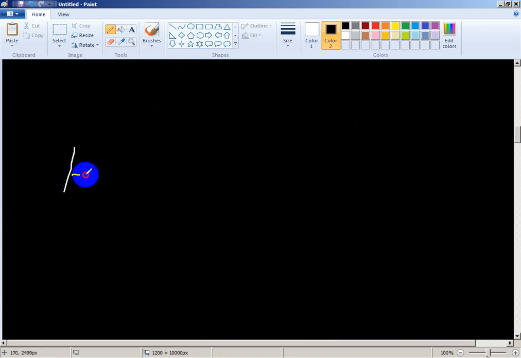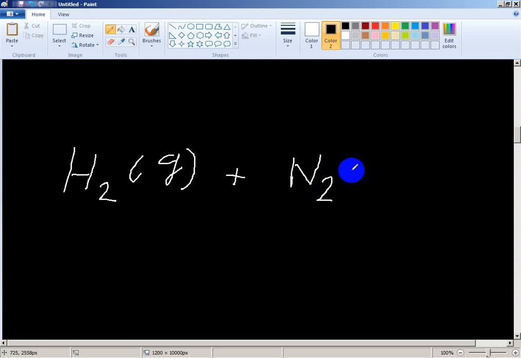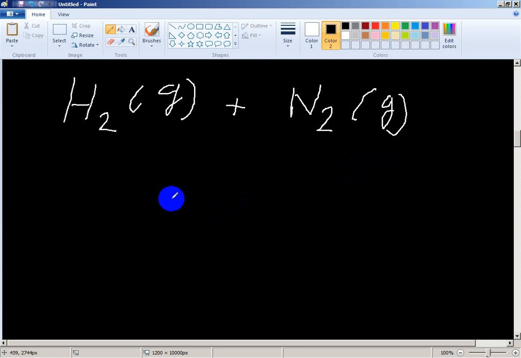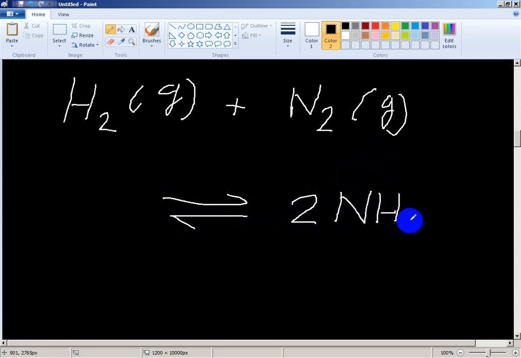Like two particles, hydrogen gas and nitrogen gas, react to produce ammonia gas. This reaction is slower.